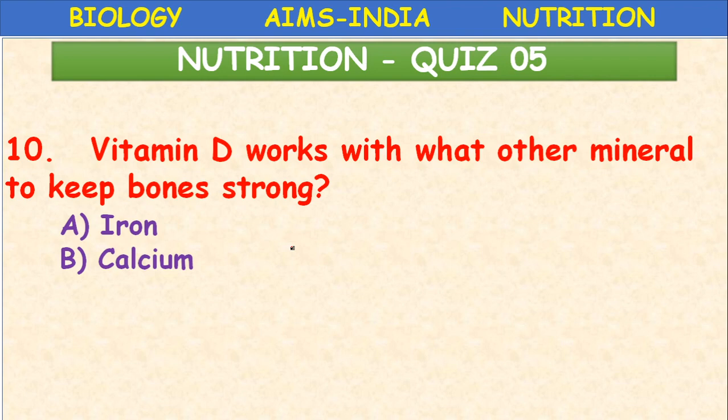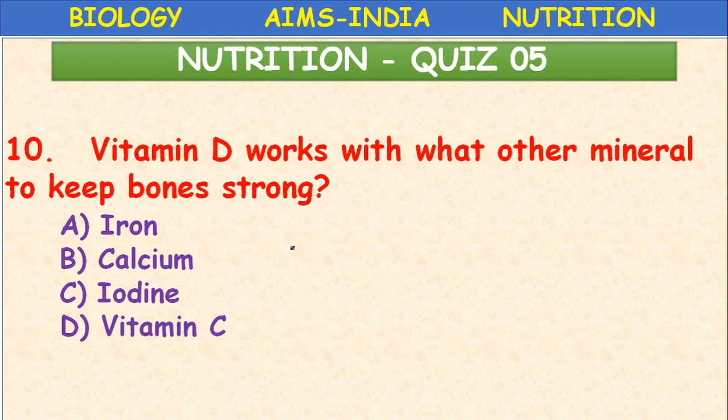Iron, calcium, iodine, vitamin C. What is that? Calcium. Okay, calcium and vitamin D work together.